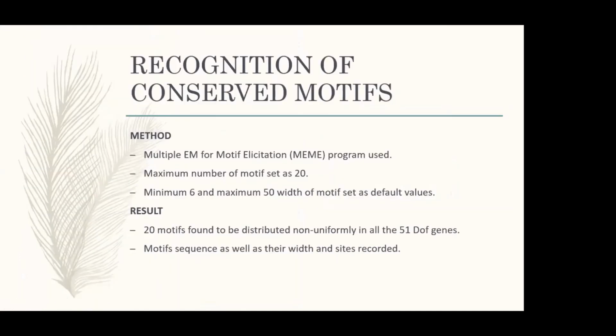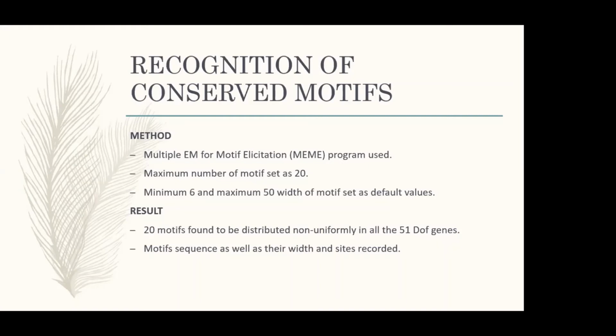Recognition of conserved motifs. As we said before, motifs combine to form a protein. So in order to recognize the conserved motifs, MEME software was used. MEME is basically Multiple EM for Motif Elicitation. The maximum number of motifs was set as 20, minimum width 6, and maximum width 50, with other values set as default. In the results, we found that the 20 motifs were distributed non-uniformly in all the 51 DOF genes.